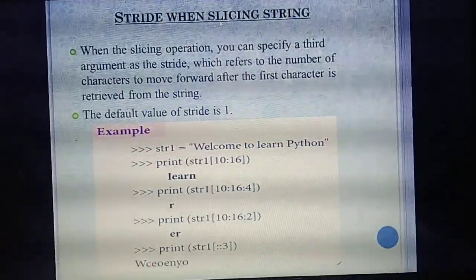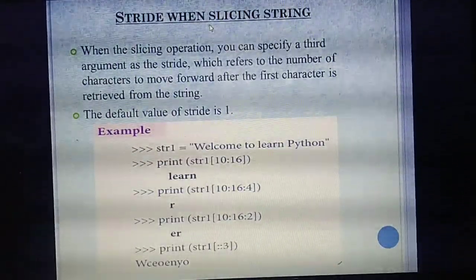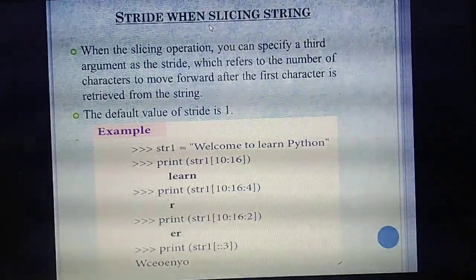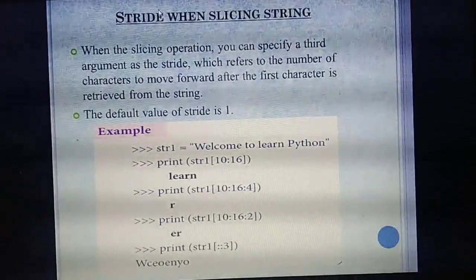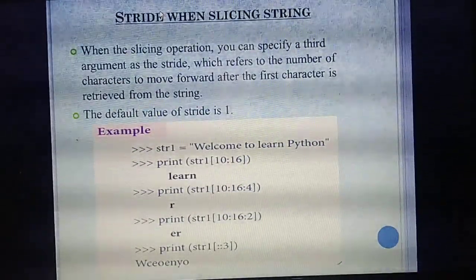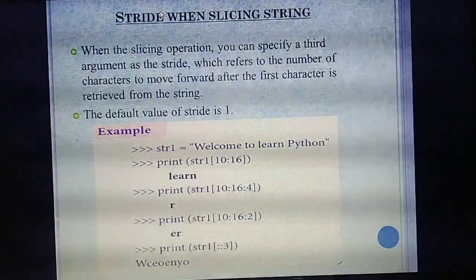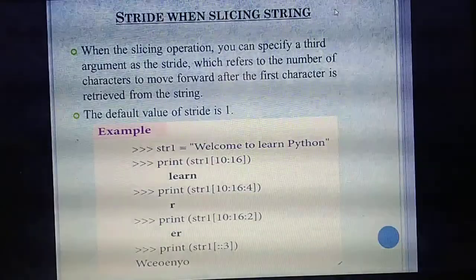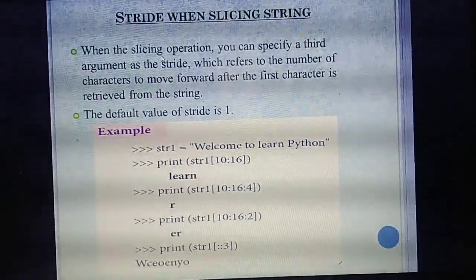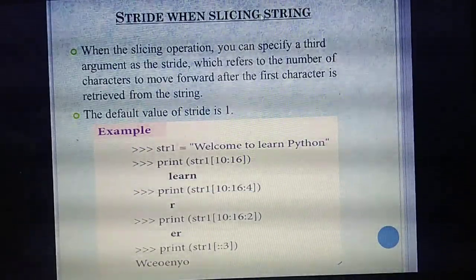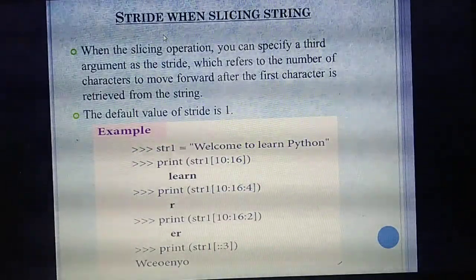This is the next heading, stride when slicing. If you are studying from the guide, they give only up to the heading string slicing. But in a 5 mark question, you need to write this also. In your guide they have given only up to the slicing operation, but for that string operator question you need to include this also. Listen, the next topic is stride when slicing a string. What do you mean by stride here? Here you are going to specify one third argument.